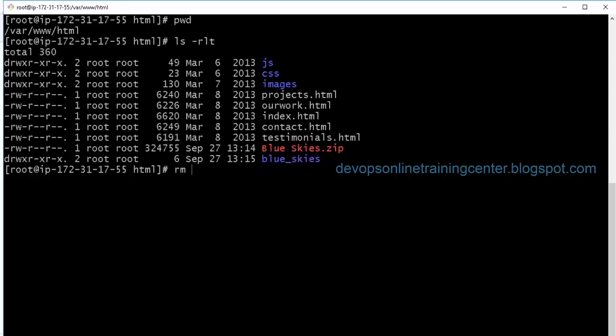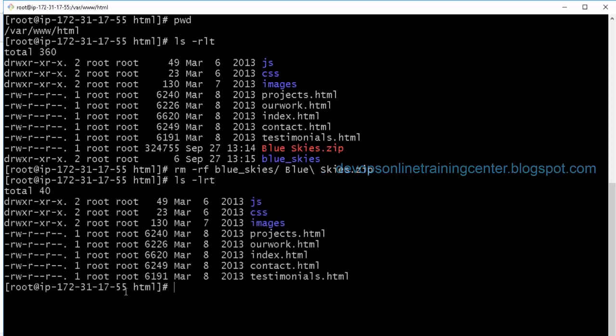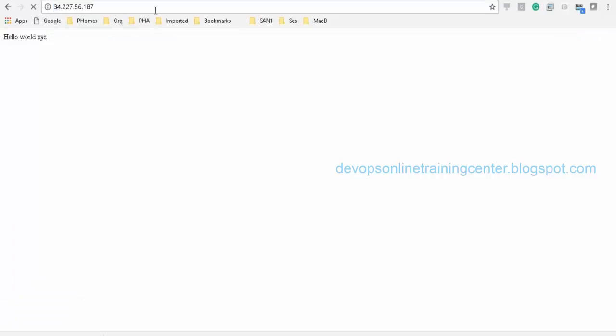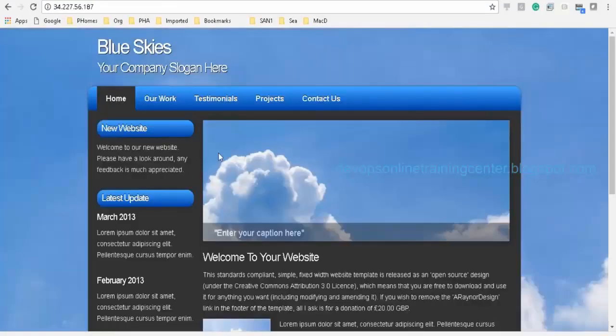I can remove these two things. Not required, not required. Okay, so now I have this. Let us see what happens if I refresh this website. Okay, so I have my website set up on my EC2 instance, right?